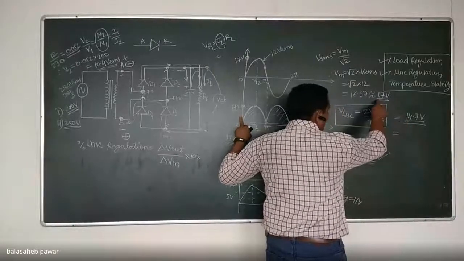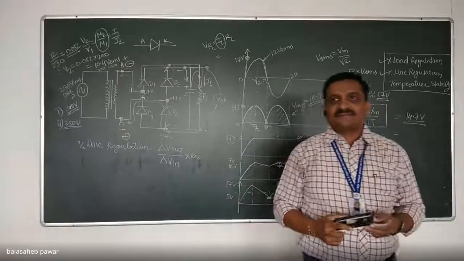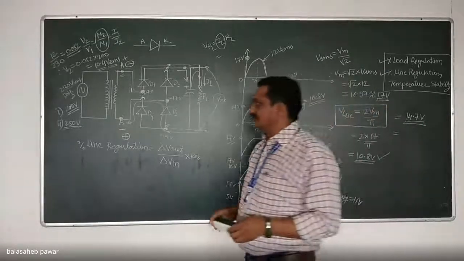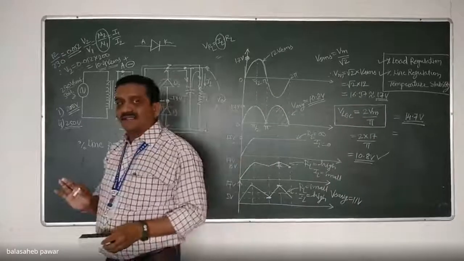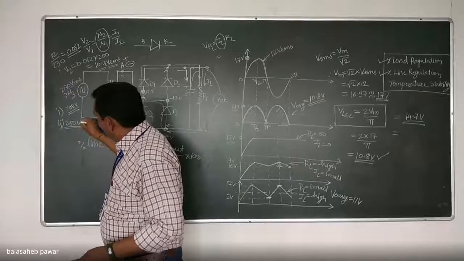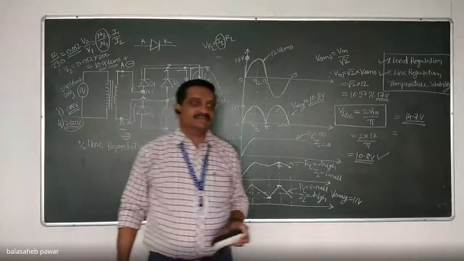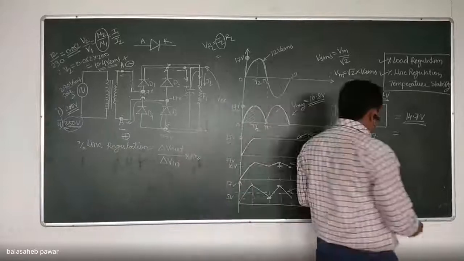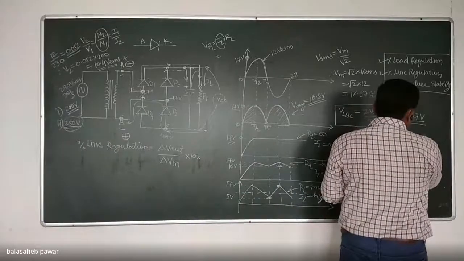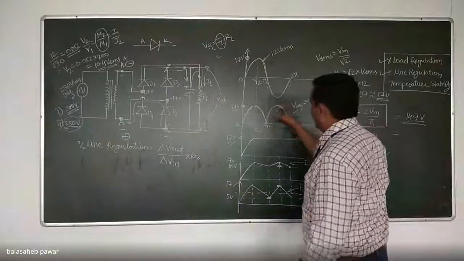Will it be 17 volts or any else? Have you got the question? Instead of input supply voltage as 230, if it becomes now 250 volts RMS, just directly give me the answer for that peak voltage of pulsating DC.